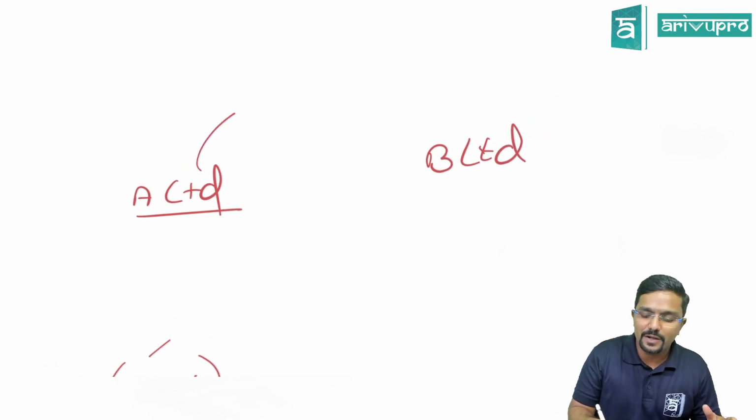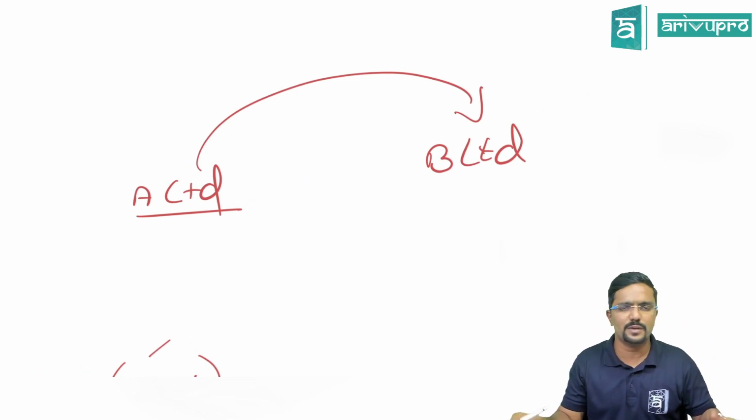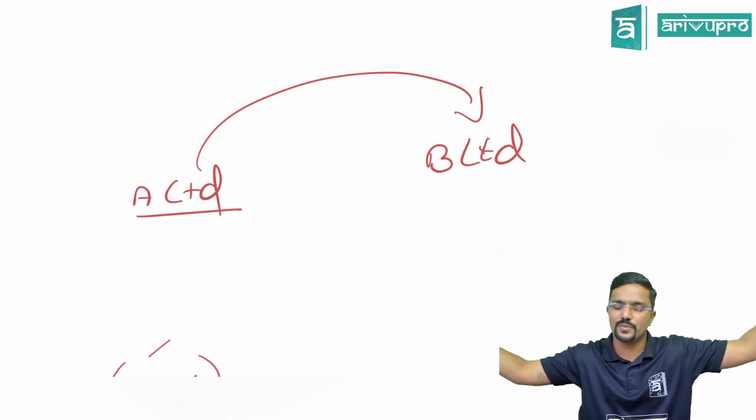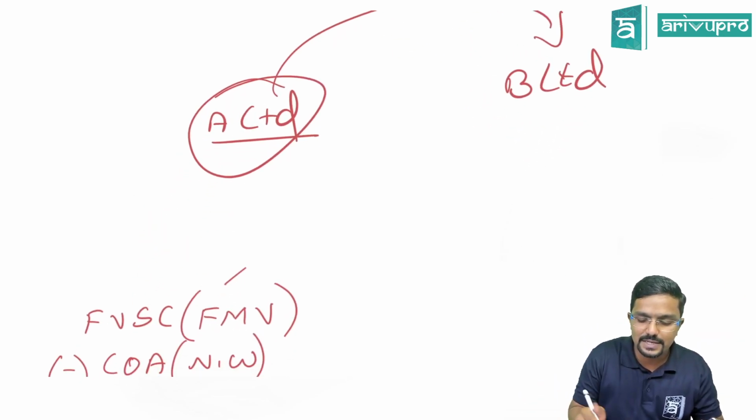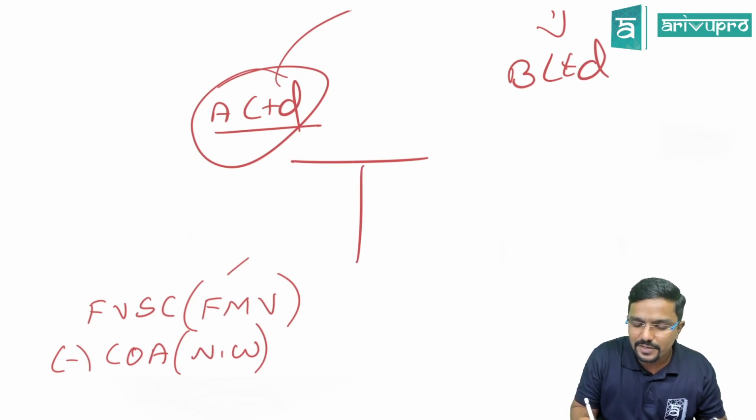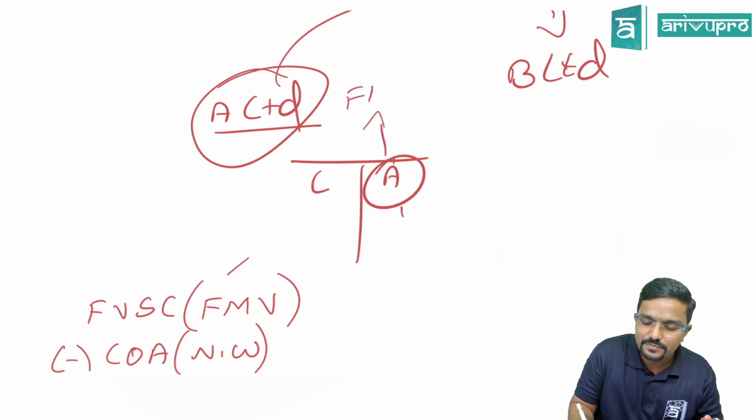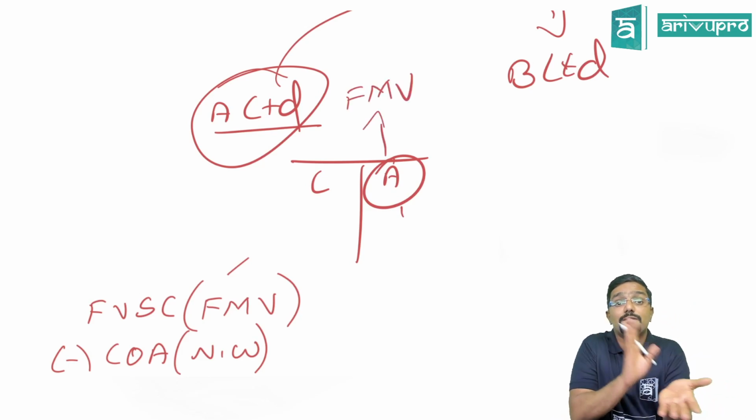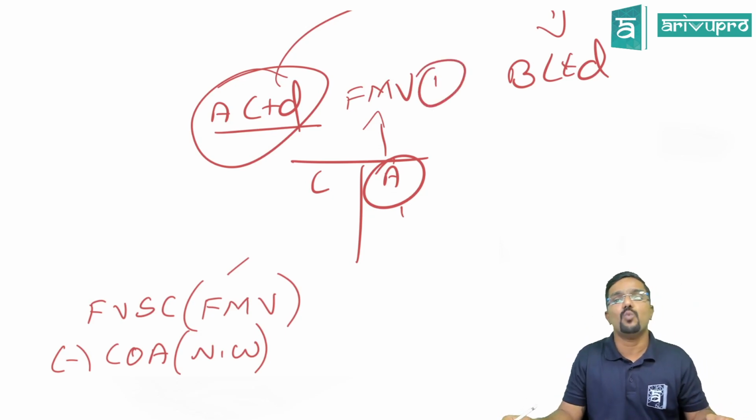Now A Limited, all the assets and liabilities will become the assets and liabilities of B Limited. Yes, sir, because they have sold the entire business. Okay, including all the assets and liabilities. Now, whatever assets and liabilities of A Limited you have transferred, whatever is the fair market value of these assets, whatever fair market value of the asset of the transferor is there, we have to take it as FMV1.